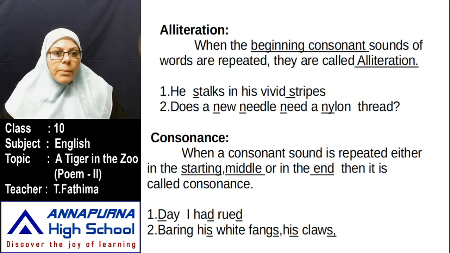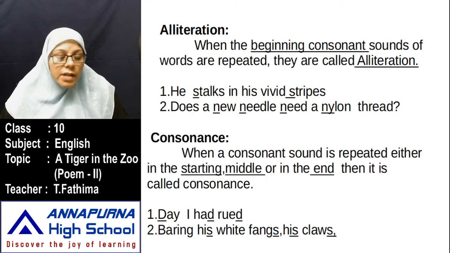See, "he stalks in his vivid stripes." Stalks, stripes. S is a consonant. Vowels means A, E, I, O, U. Consonants means other than vowels, B, C, D, F, like that. So the consonant sound is repeated, so it is called alliteration.